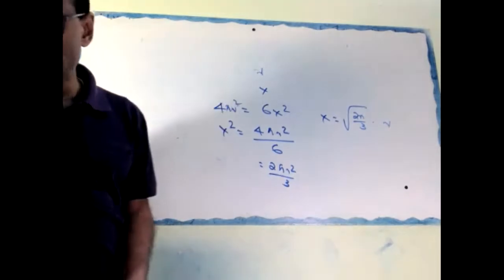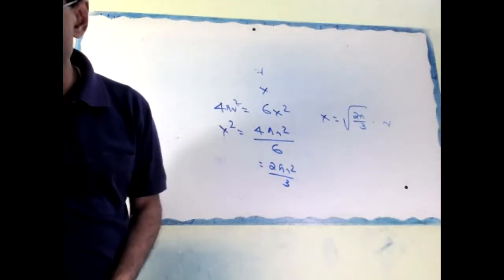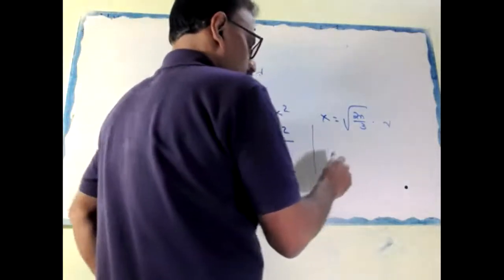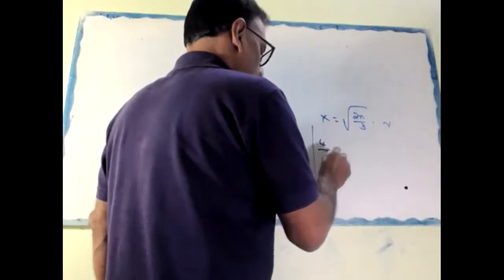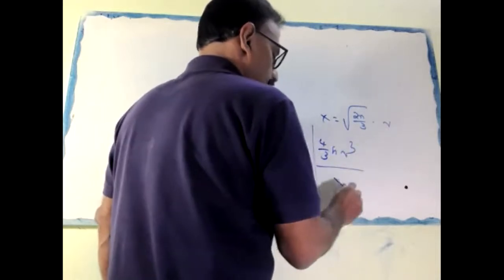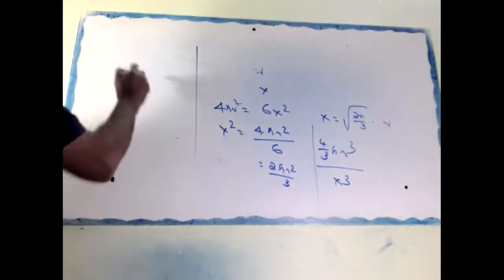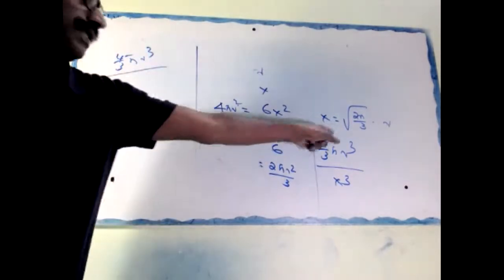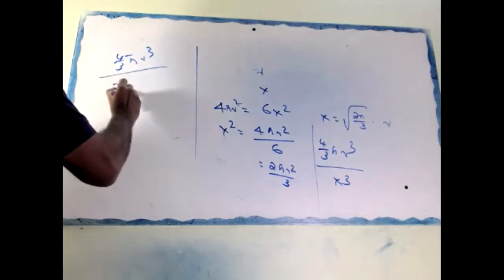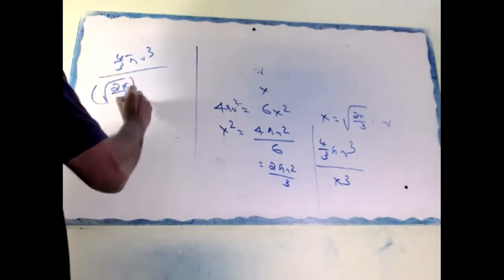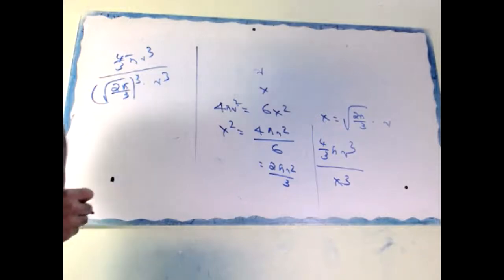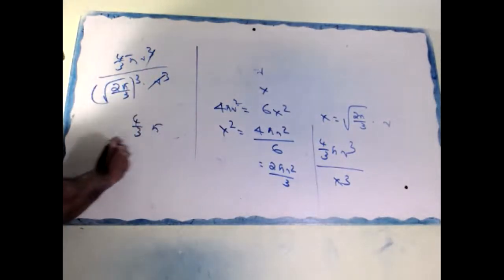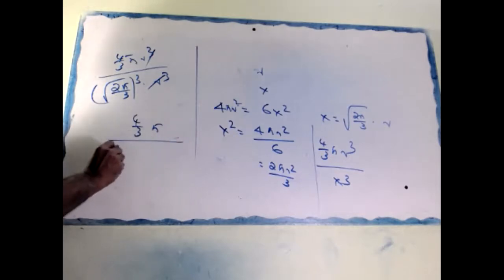Now, what you have to find out? Volume of the sphere by volume of the cube. Volume of the sphere is 4 by 3 pi r cube divided by x cube, that is 2 pi by 3 whole cube into r cube. r cube straight away cancels. So 4 by 3 pi divided by this one 2.